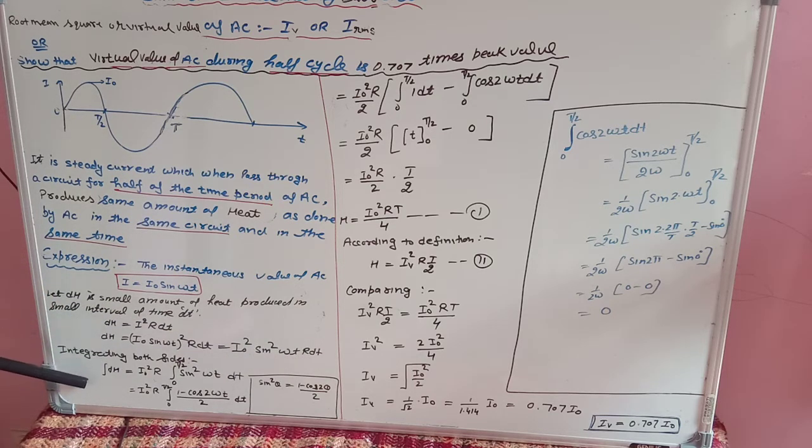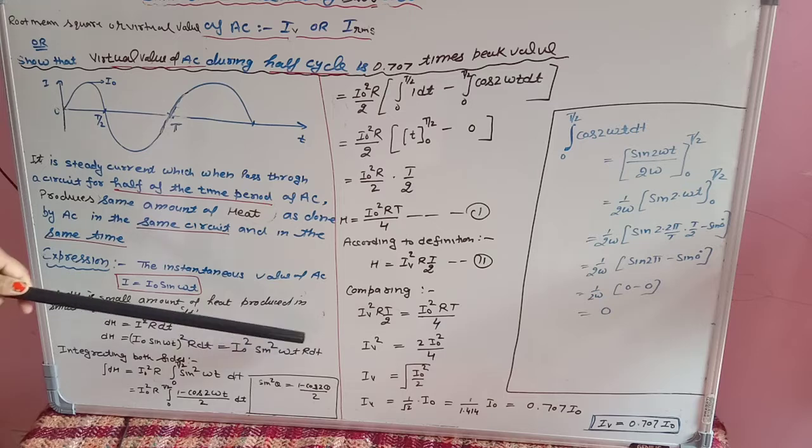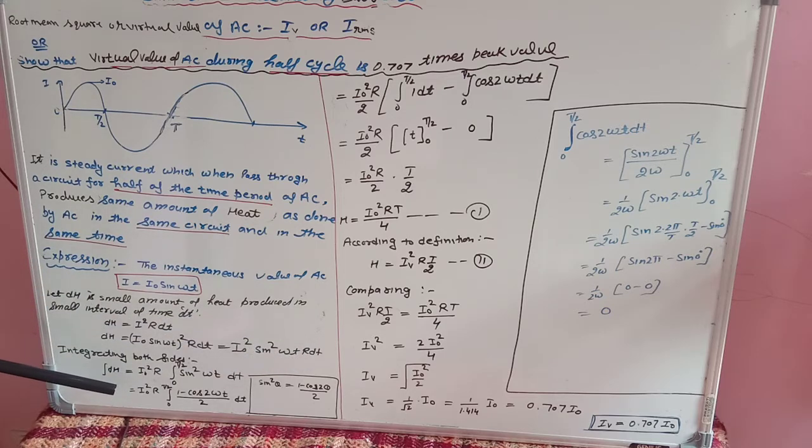Now our objective is to calculate heat, meaning H. So integrating both sides, integration of dH is equal to I naught square R, which I have taken outside as both are constant quantities, times integration of sin square omega t dt. Students, in integration you will study that whenever there is integration of a square function, we change that square function into other trigonometric functions.